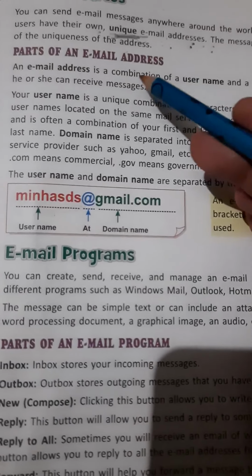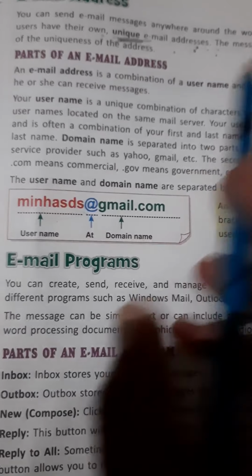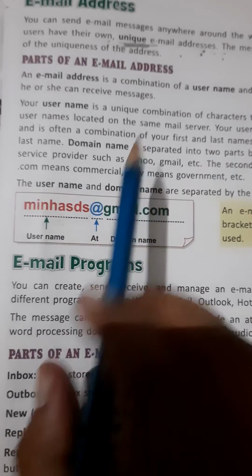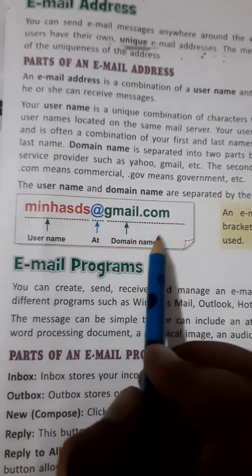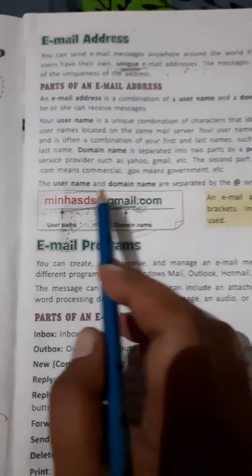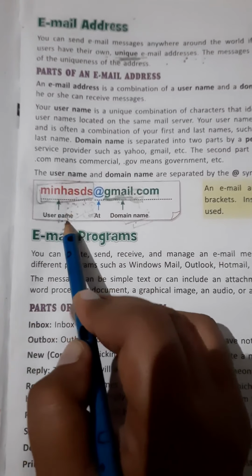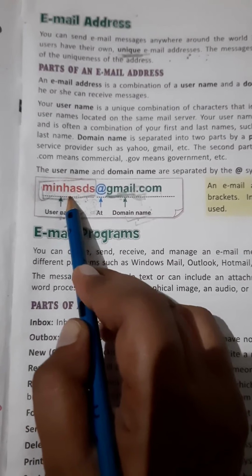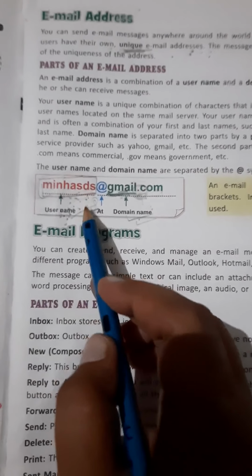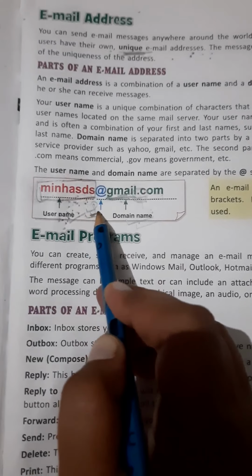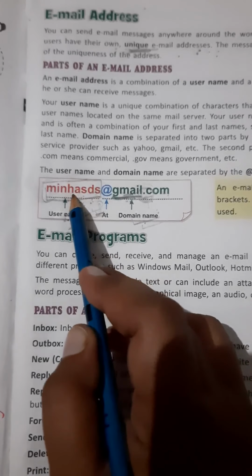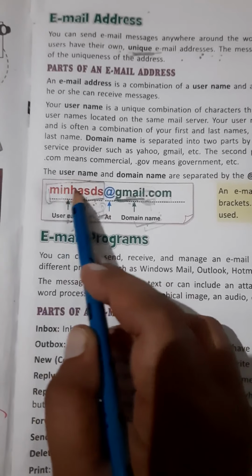Next topic is parts of an email address. So there are two parts of an email address, username and domain name. So this part of an email address is called username, and it must be different from other usernames. Sometimes username is limited to 8 characters. It means we can only use 8 characters in a username.